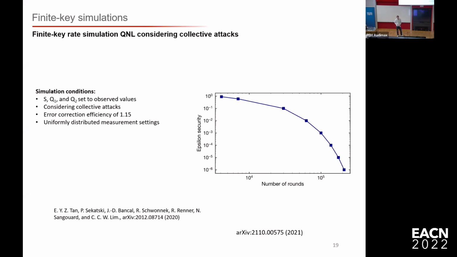What you see here is the epsilon security of the protocol, which can be seen as the probability that Eve can still eavesdrop on the key because of finite statistics. And you see the minimum number of rounds that we need to achieve such epsilon security. In the QKD community, people say you need roughly 10⁻⁵ here, and we would achieve that with 1 to 2 times 10⁵ measurements.